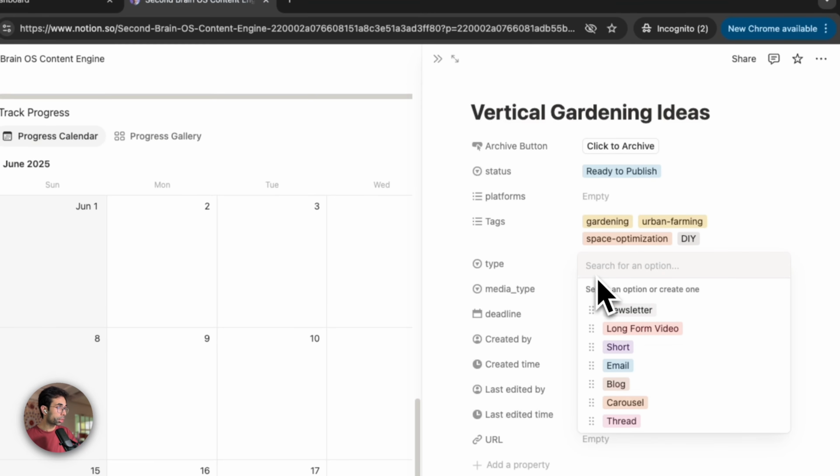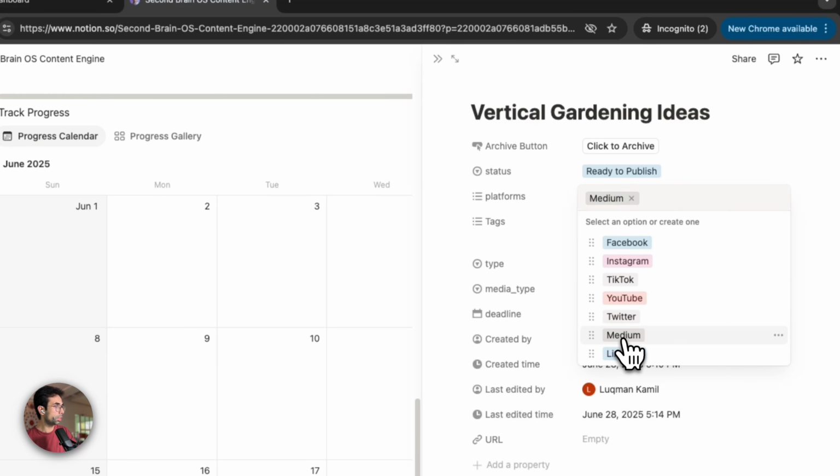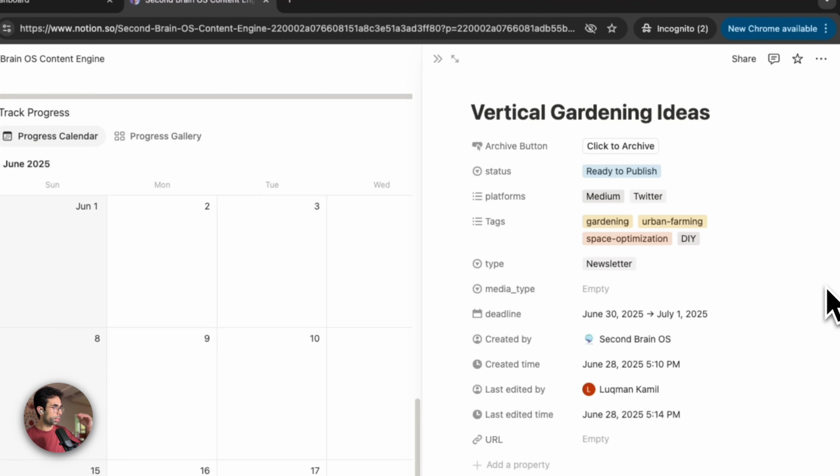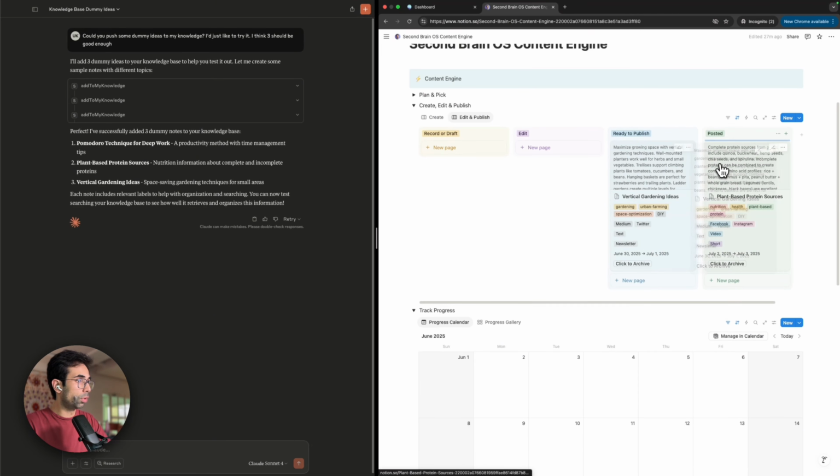So I should click here and see that, okay, maybe this one's going to be an email, and it's also going to be a newsletter. Sorry, it's going to be a newsletter, and it's going to go on the platforms Medium, and it will also go potentially to Twitter as a set of threads. So a newsletter that's broken down into threads and then posted to Twitter. And then the media type is obviously text because it is a newsletter, and it may not necessarily have a video. And so I'm just done with this, and I'm going to go back here and move it to posted.